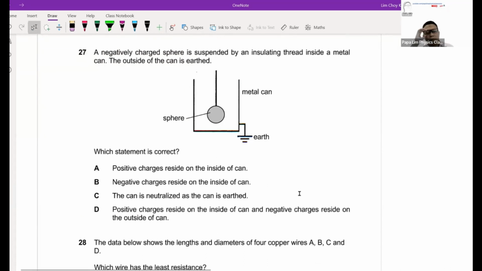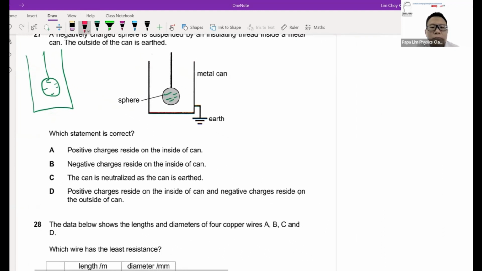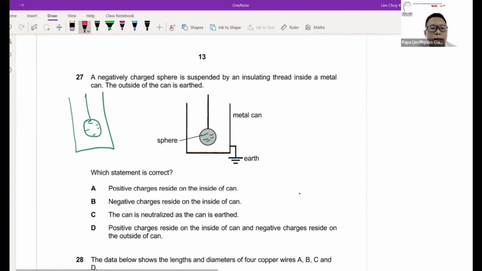Now, for 27, you have your negatively charged sphere. Take note, when you have a negatively charged sphere, it is full of negative charges. If without the earth wire, normally what happens is this. If I have a negatively charged sphere, and let's say the thickness is sufficiently thick, you'll find that the electrons of the interior surface will be pushed back to the back of the wall, to the exterior of the wall. Because like charges repel.